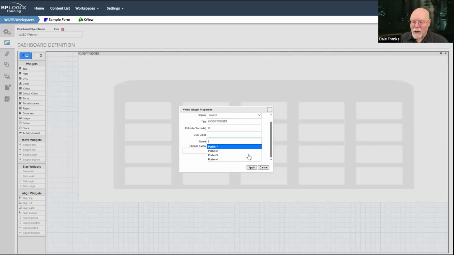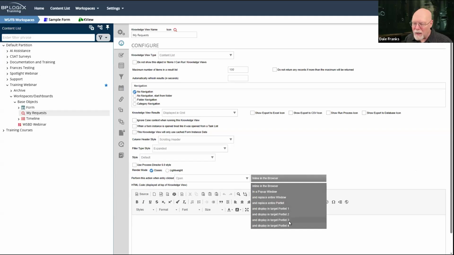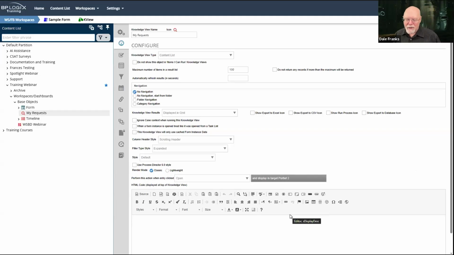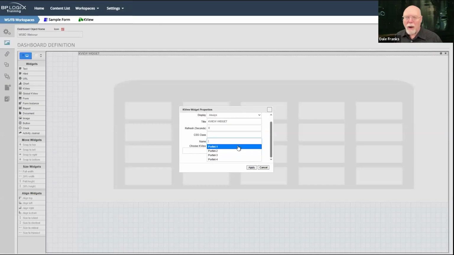That way, if this is a knowledge view and I want to call this portlet 1, and I have a different form dashboard or a form widget, and I want to fill that form widget, I've got to name that widget, say, portlet 2, and then in my knowledge view, I would need to go back and change that so that it would open in portlet 2. So the portlet names carry on in the dashboard as portlet 1, 2, 3, and 4. So I have 4 possible portlets.